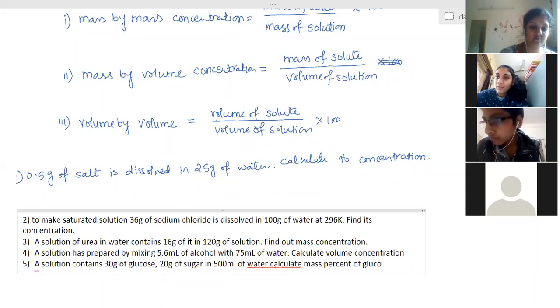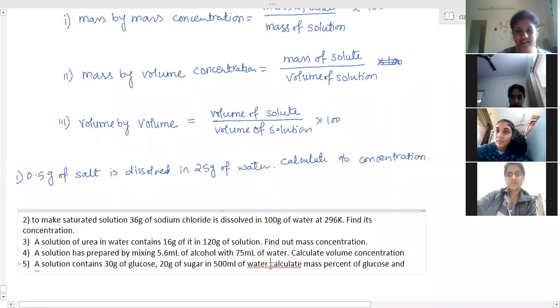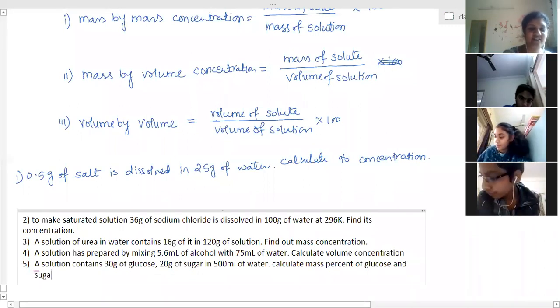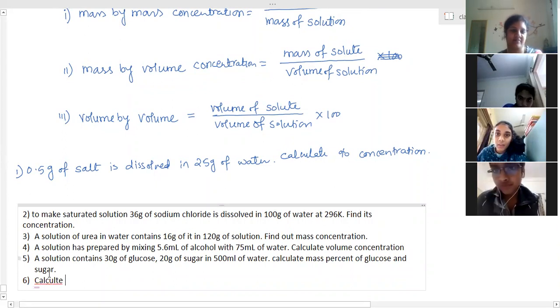Ma'am, is the third answer 16.66? No. Ma'am, I got 13.33. 13.33 is the right answer. Why is the calculation going wrong today? I don't know. Ma'am, is the second answer 26.47? Yes. Ma'am, okay, to 2 decimal places.